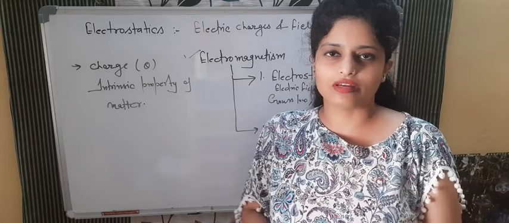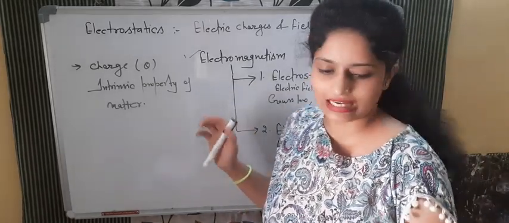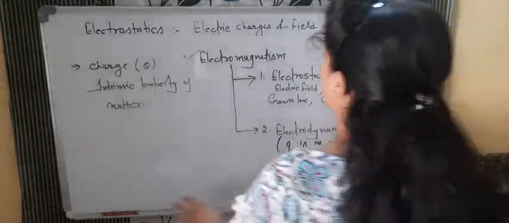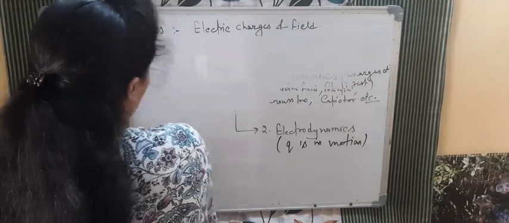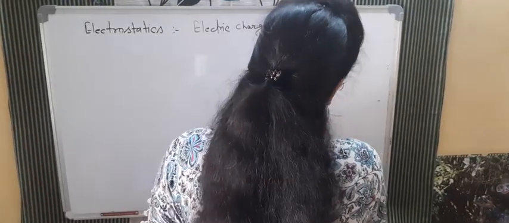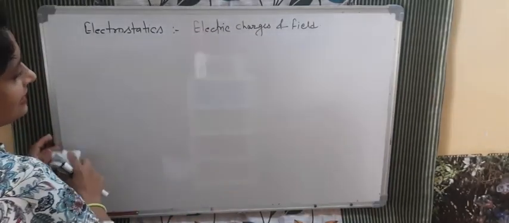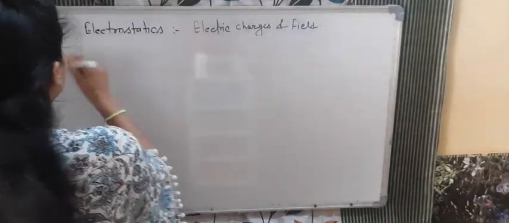So today's topic will be very basic. See, we are starting now. Charge is denoted by the letter Q, capital Q. Its SI unit is coulomb.